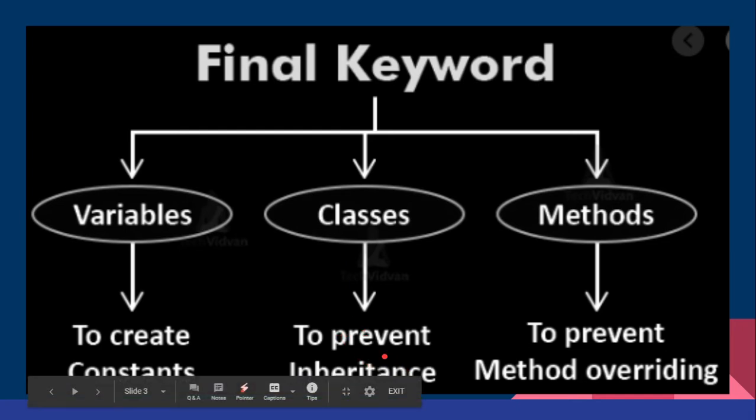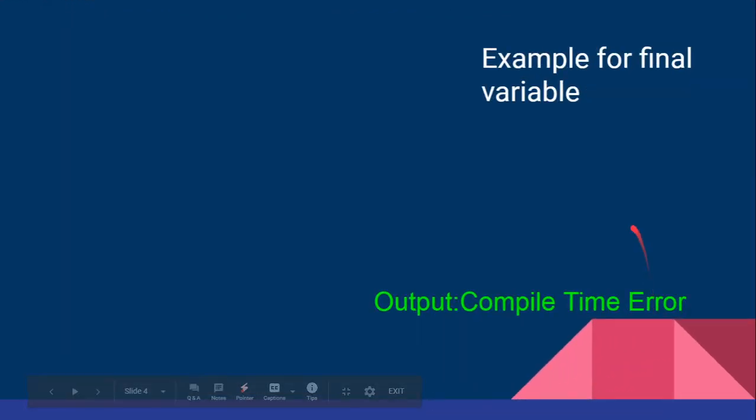That means we cannot have a subclass of these classes, and the methods which are declared using the final keyword cannot be overridden. That means it helps to prevent method overriding. That means the subclass cannot override the parent class method. That is called method overriding. Now let us see with an example.